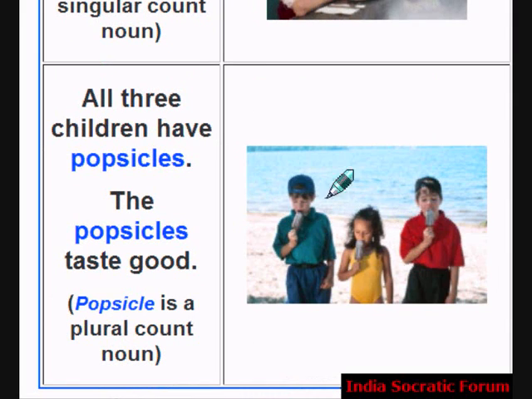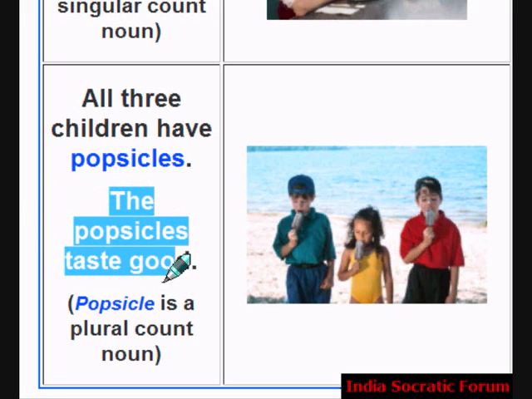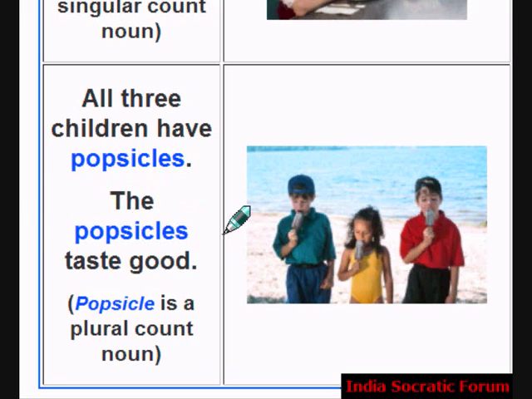All three children have popsicles. Look, all three children have popsicles. The popsicles taste good. Popsicle is a plural count noun.